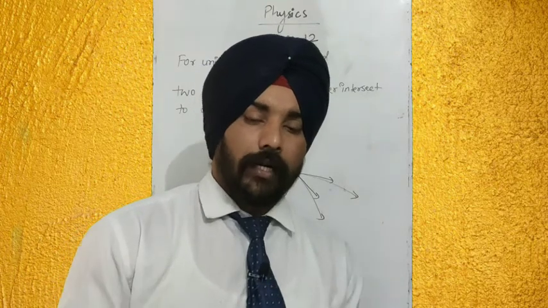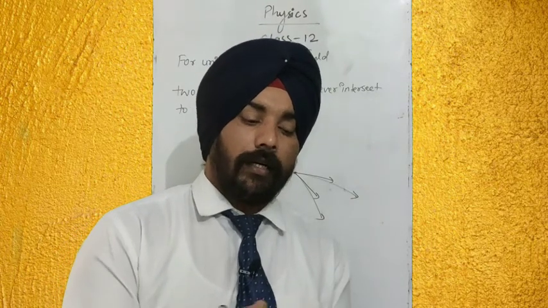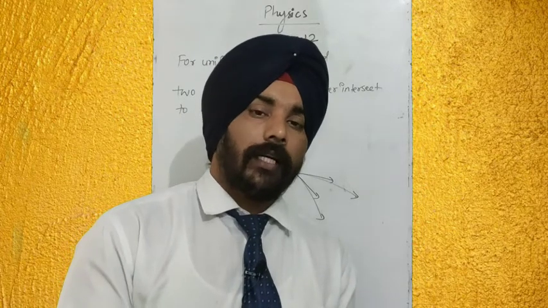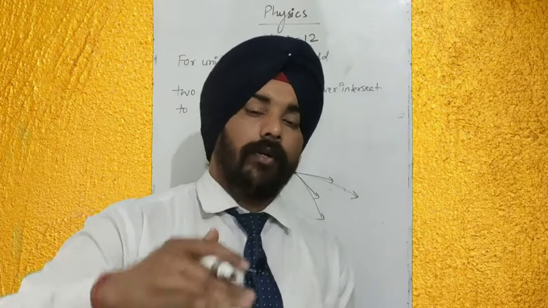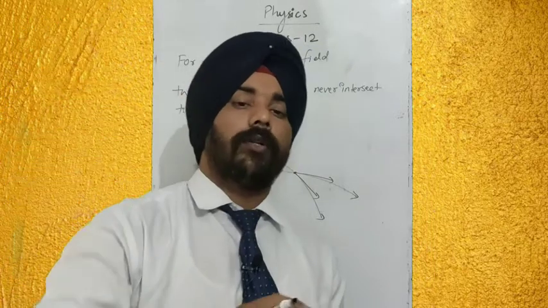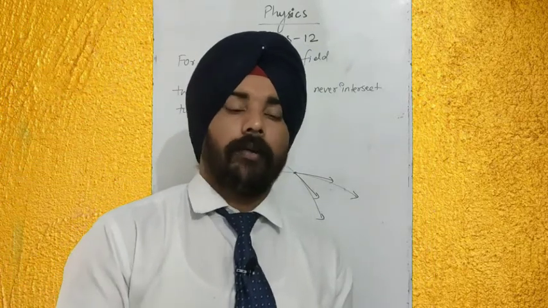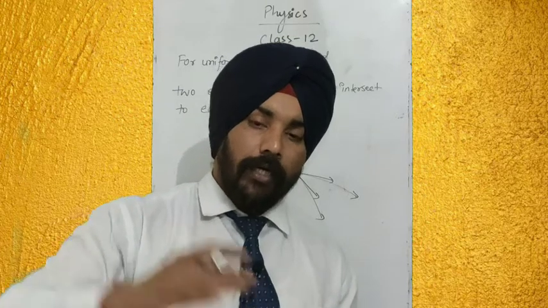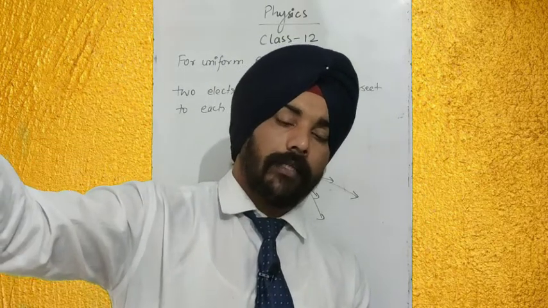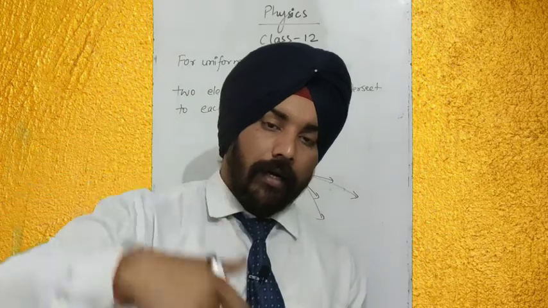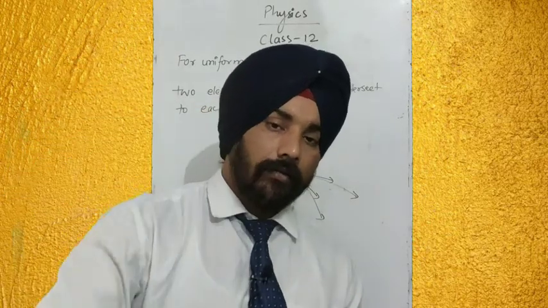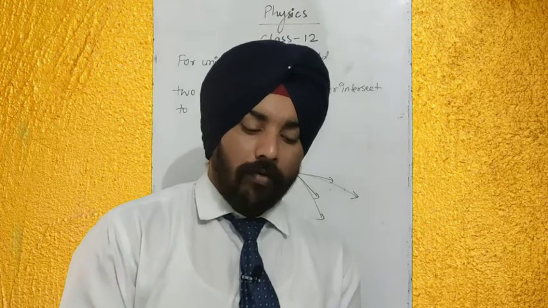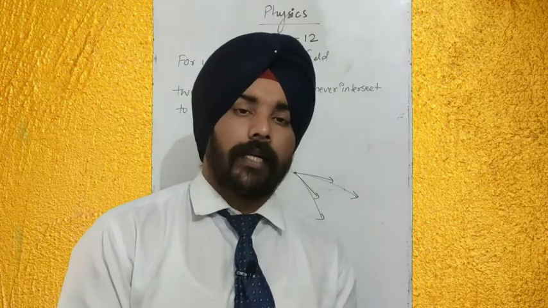Okay, whatever conductor you have, whatever conductor is carrying the charge, from that conductor electric field lines originate normal and terminate also at normal. Normal means perpendicular to that conductor. Okay, they originate perpendicular to the surface of that conductor, and when ending at the conductor, that is also normal to the conductor. So what is the function of the normal electric field?